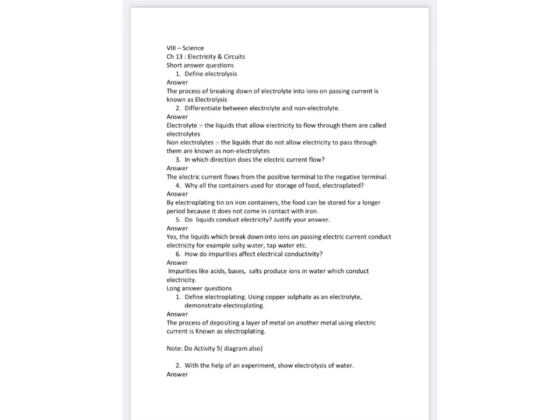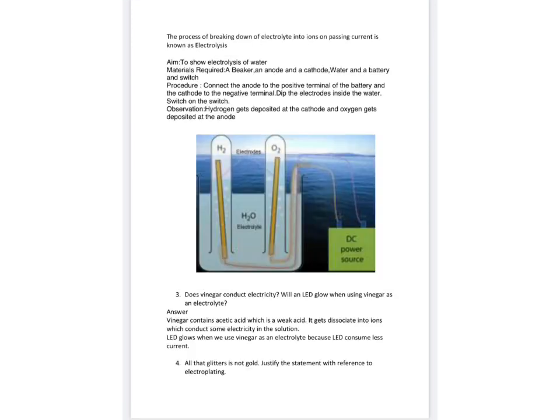Next question is: with the help of an experiment, show electrolysis of water. First of all, what is electrolysis? It is the process by which the electrolytes get dissociated into ions when electric current is passed through it. Then we will describe the activity. In this activity, we will show the electrolysis of water on passing electric current.